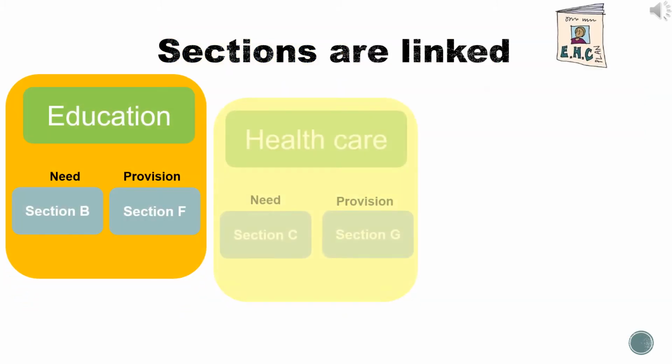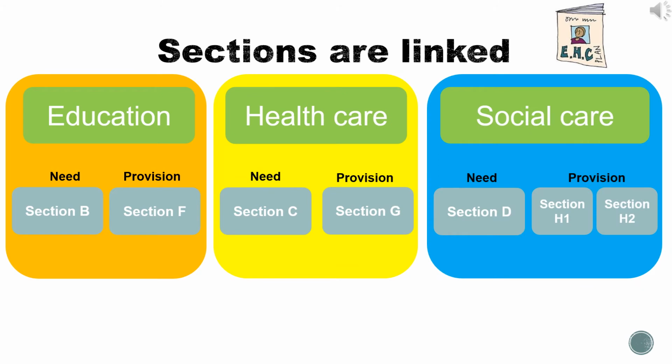Here is how the sections are linked together. So if you think about it as a need in education, a need in healthcare, and a need in social care, these are all linked with the provision that will be put in place for each need under each heading: education, healthcare, and social care.